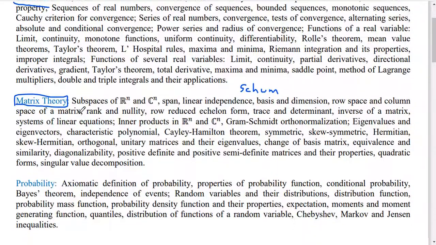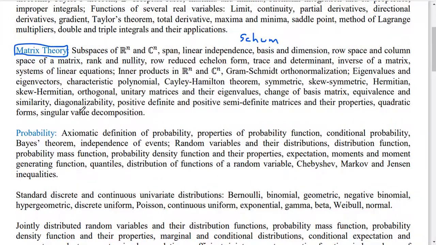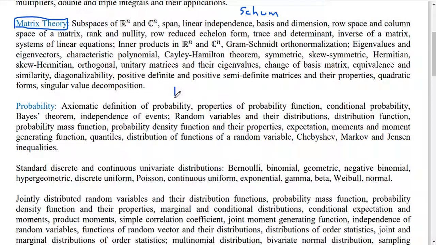Now we can see probability. For probability, we all know it is related to graduation topics. First we need to study the FMS book, Fundamentals of Mathematical Statistics. After that you can read the Rohatgi book. I provide PDFs of all these books on my blog, so you can check that blog and get all the PDFs for probability.